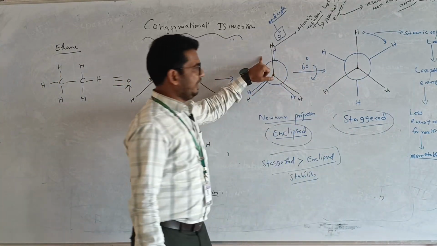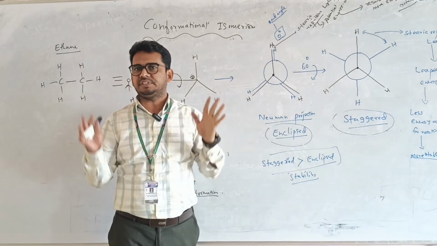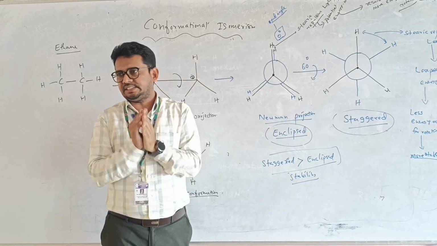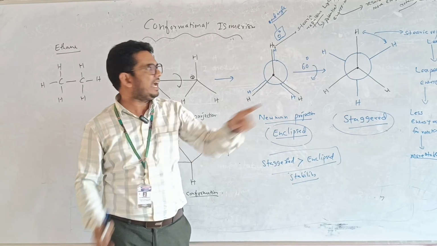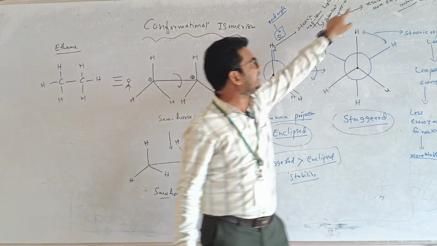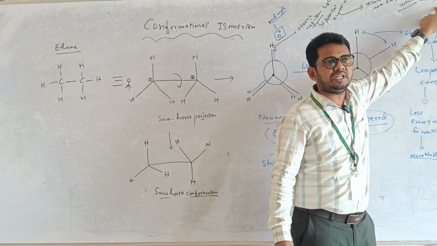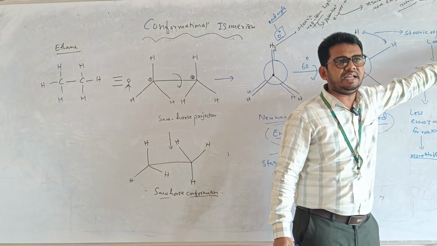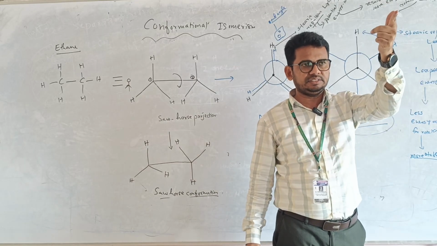What we observed here is that when it is in the eclipsed form, both the atoms are very close to each other. That's why the steric repulsion will be more due to the electron density. More repulsion means more potential energy, and more potential energy means rotation requires high energy.